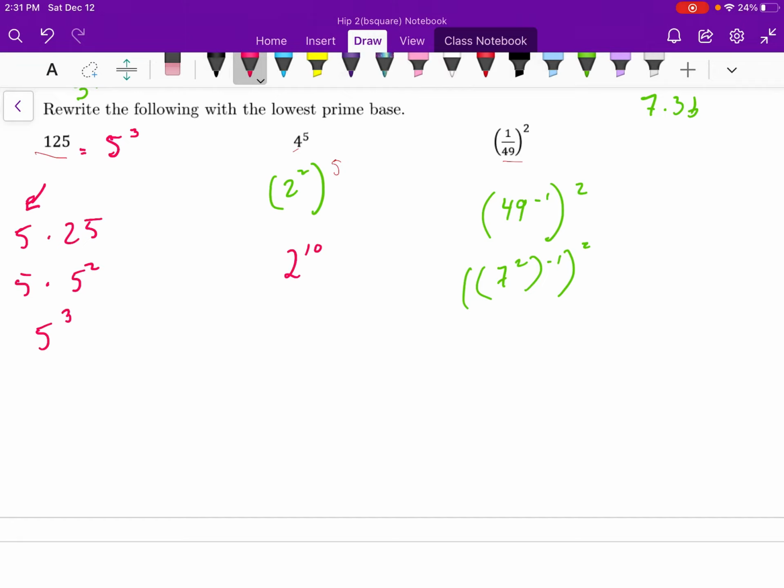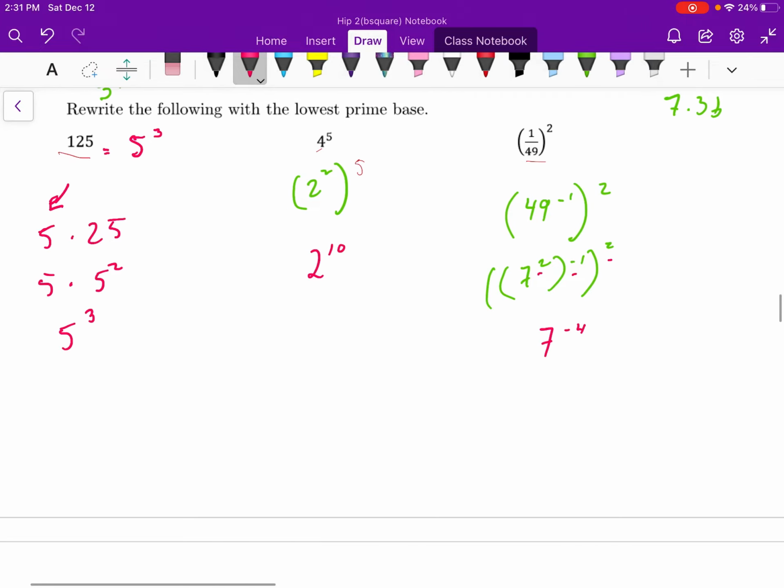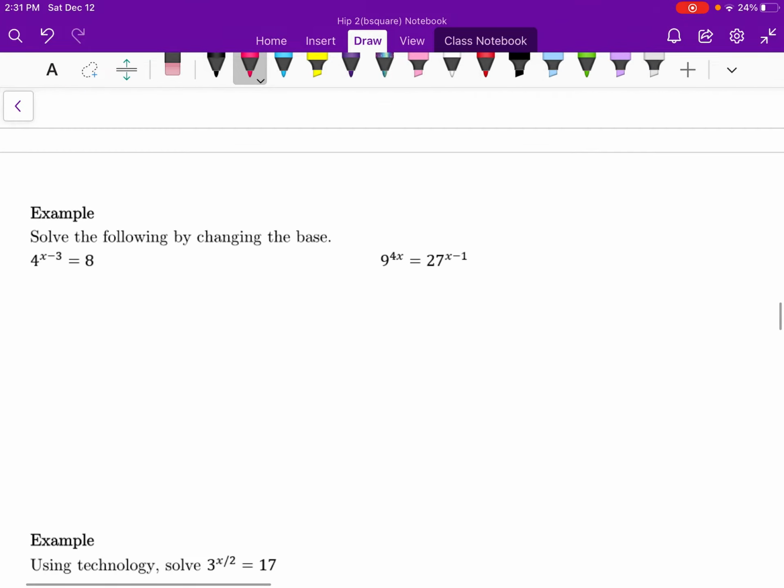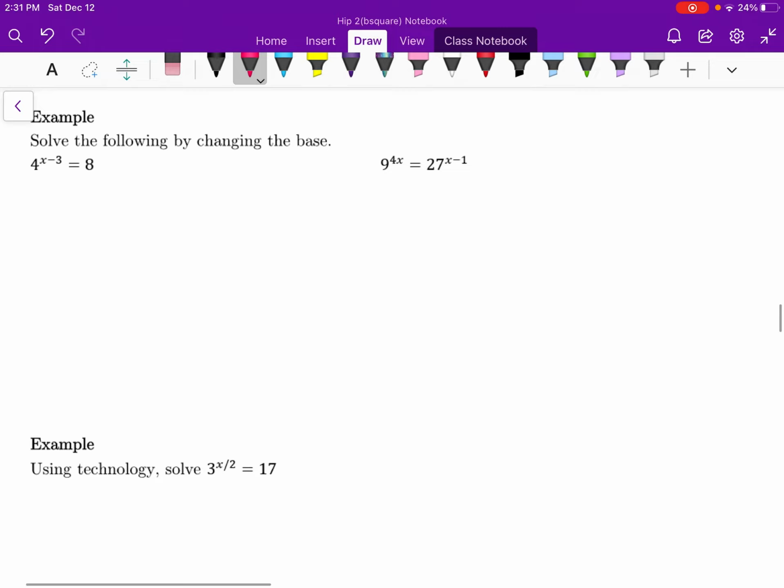So the power of a power rule would mean that we just multiply our exponents. So really 2 times negative 1 times 2, this would be equal to 7 to the power of negative 4. Really important skill to write a number into its lowest prime base when we're solving exponential equations.